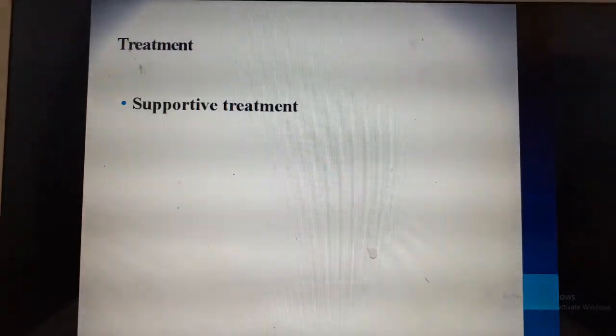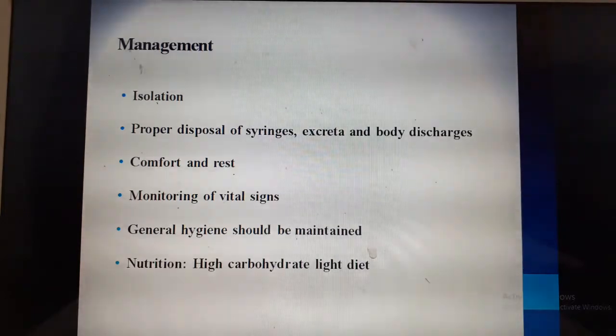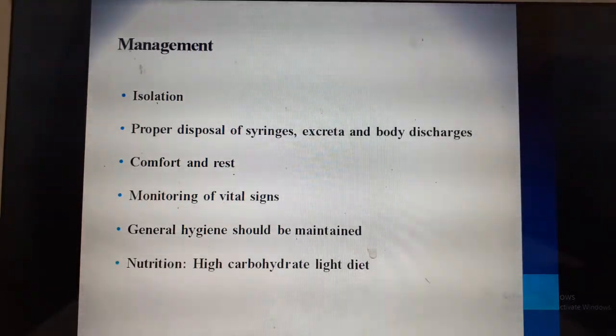The treatment is supportive treatment. The management is supportive, which is nothing but symptomatic. If they have fever, you manage the fever. Mainly, you need to give them dietary management. That is what is supportive.